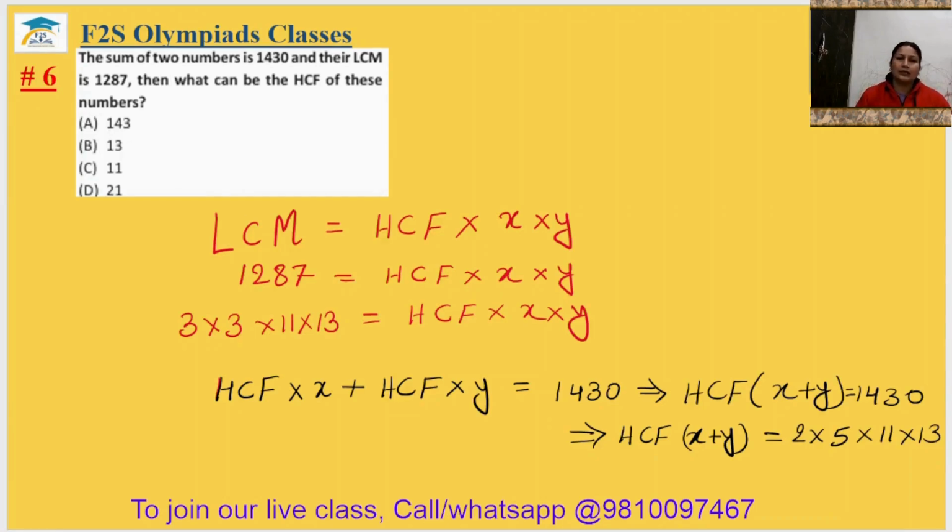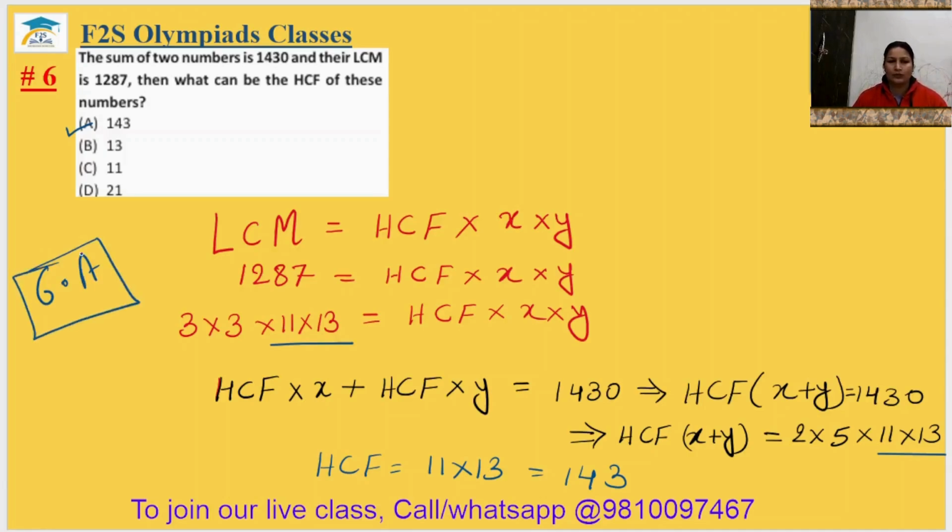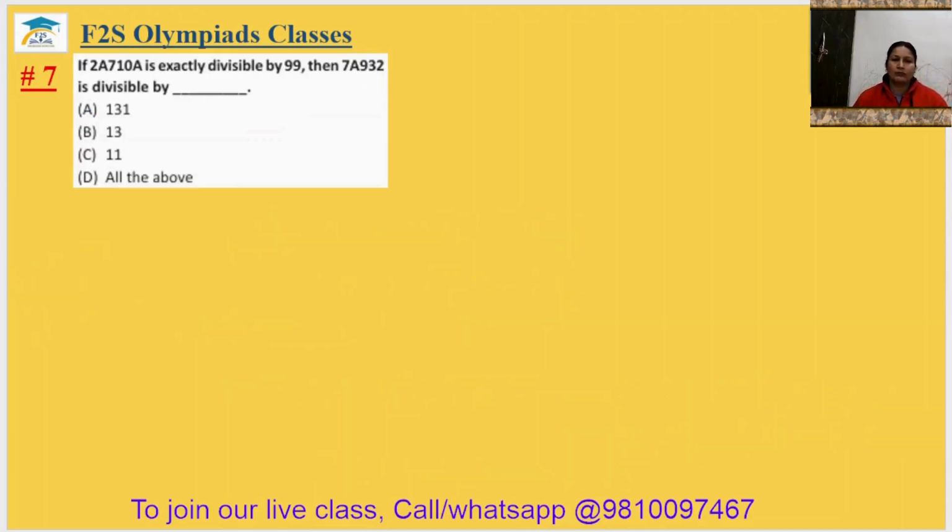So here we can see the common factors are 11 and 13 in 1287, and here also 11 and 13. 2 and 5 are the co-prime factors. So HCF will be 11 multiplied by 13, that is 143. It is in option A. HCF will be 143. Sixth answer is option A. Okay. Question number 7.